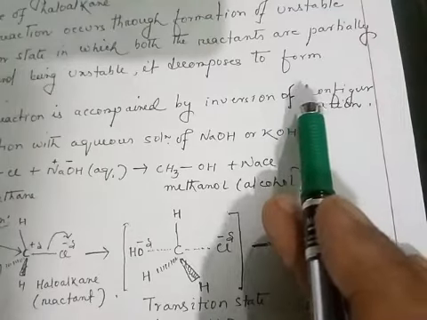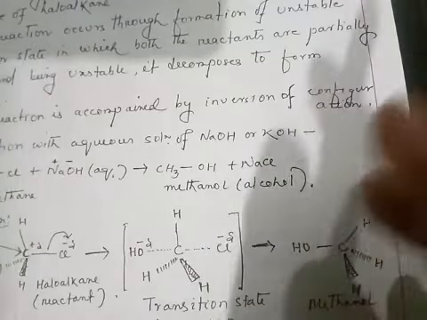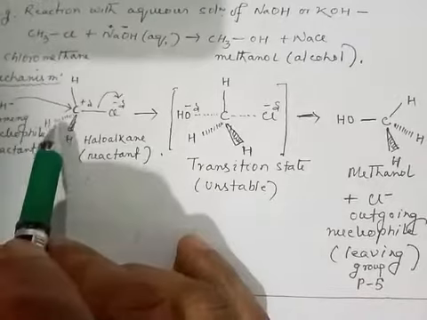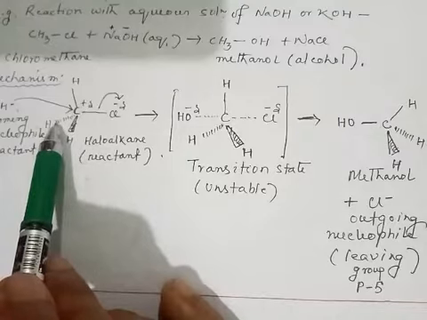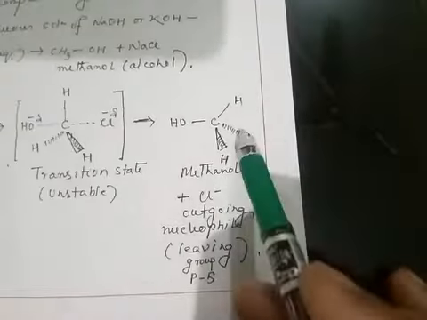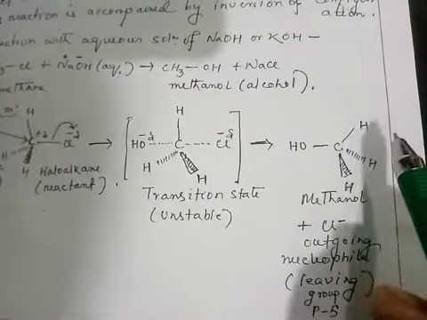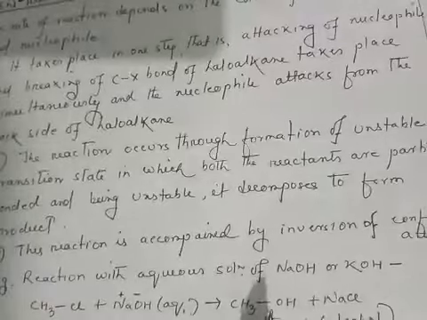The configuration turns over, like an umbrella turning inside out. The dotted line and solid line positions swap: what was on the left side, the dotted line, goes to the right side as a solid line. This means the configuration is inverted. So in the substitution reaction, the inversion of configuration takes place. So let me repeat again.